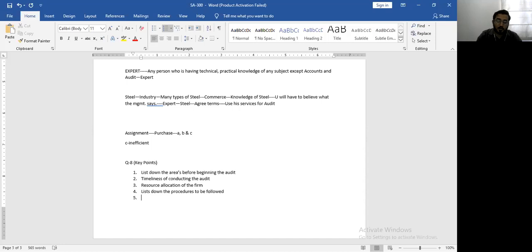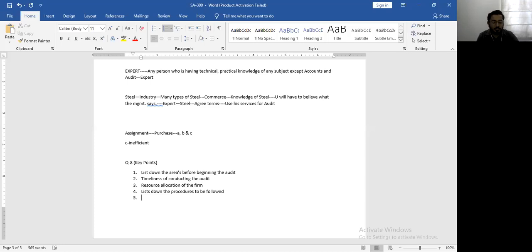We also discussed one area where it was talking about the production department. So what happens in the production department when the sales team is getting the sales order? That sales order comes to the production department. The production department first comes to the stores department. The stores department will say that we do not have this in stock, which means it needs to be manufactured. Then it goes to the production team.